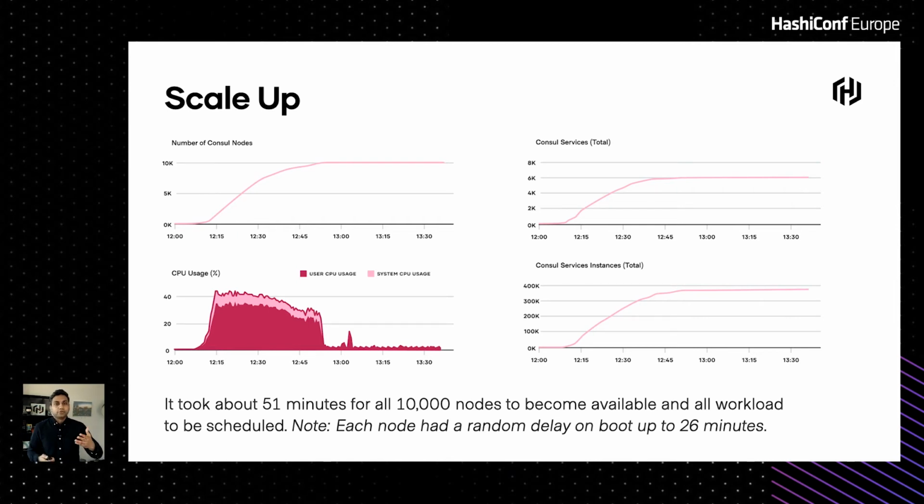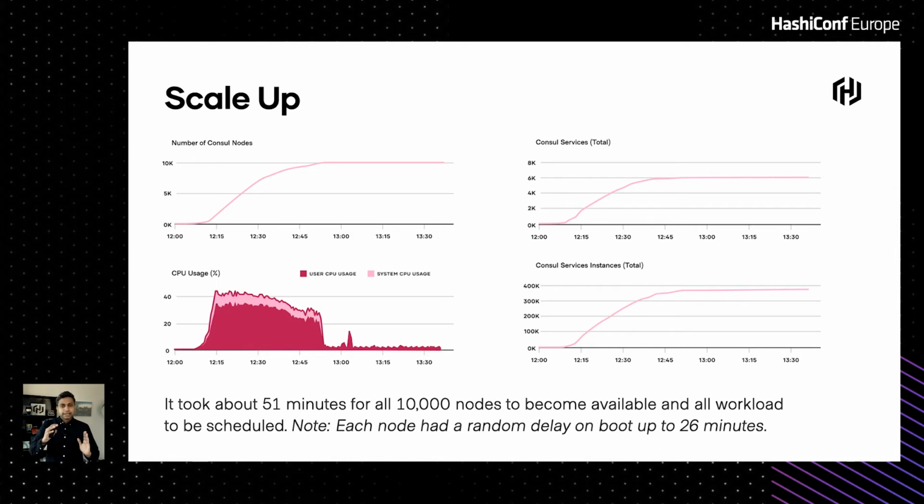It took about 51 minutes for all of the 10,000 nodes to come online. This includes the nodes joining and all of the workloads also being scheduled on those nodes. So both of these things, and everything registered, everything good to go. One interesting thing here is that CPU usage graph.